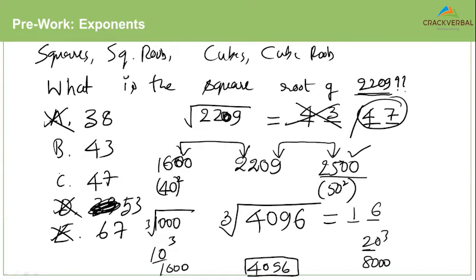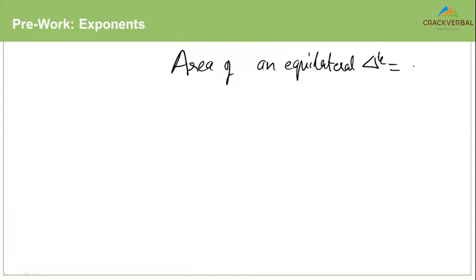Another situation I can think of is, for example, if I say the area of an equilateral triangle is, let's say, 10 square units, and I want to find the perimeter.